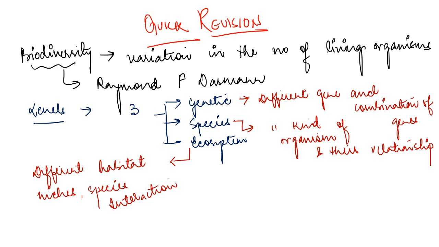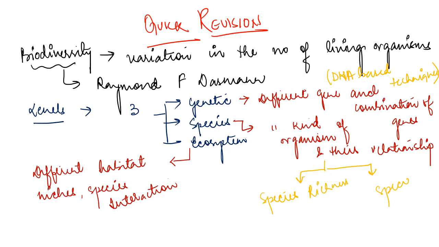Genetic diversity is measured with the help of DNA based techniques. Species diversity is measured with the help of two processes, that is species richness and species evenness. This is what we have discussed today.